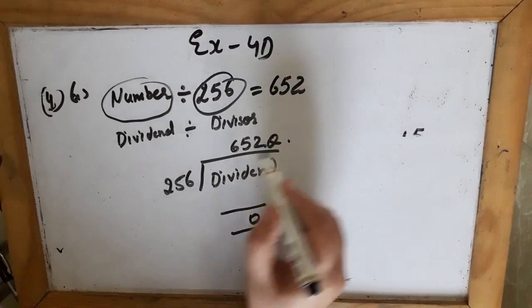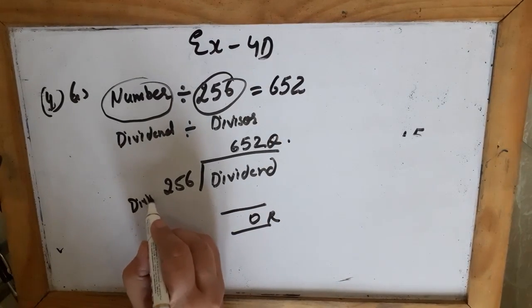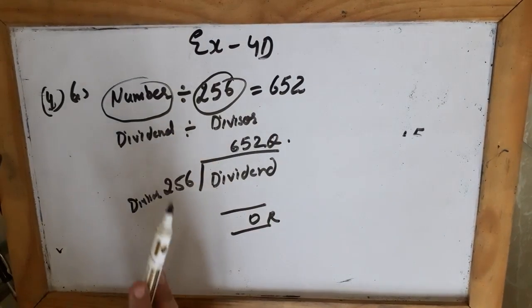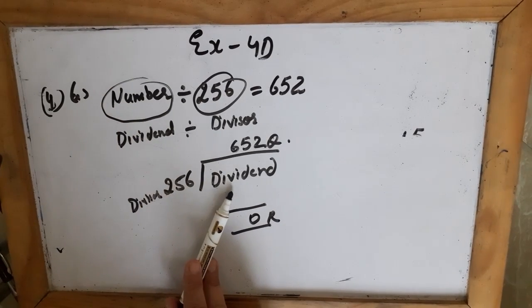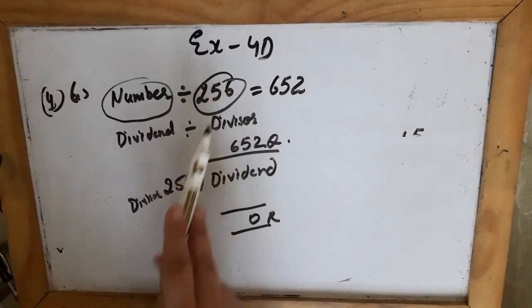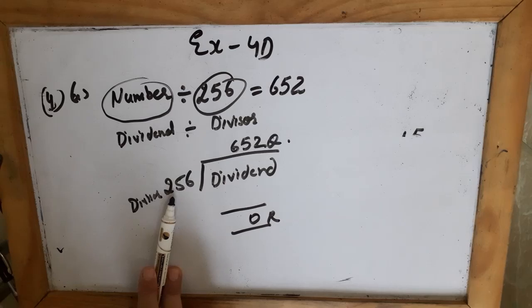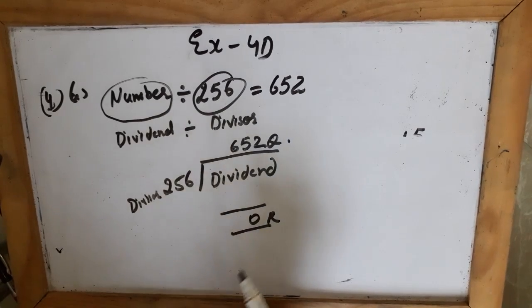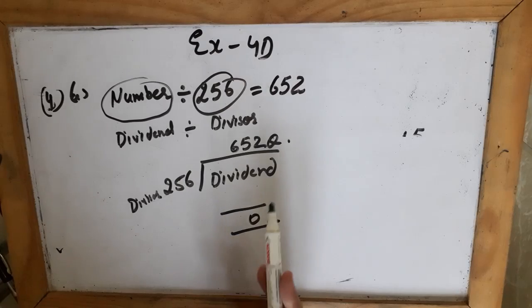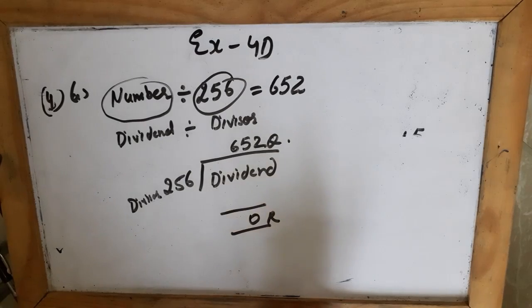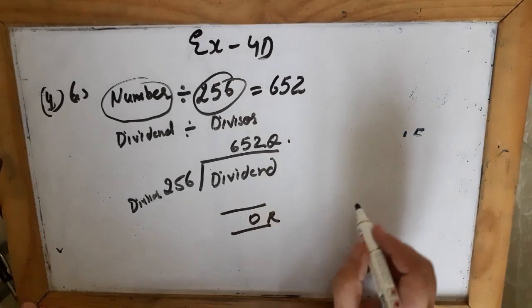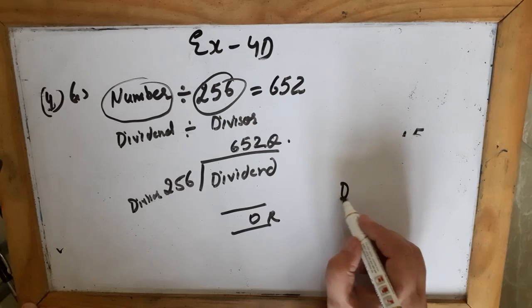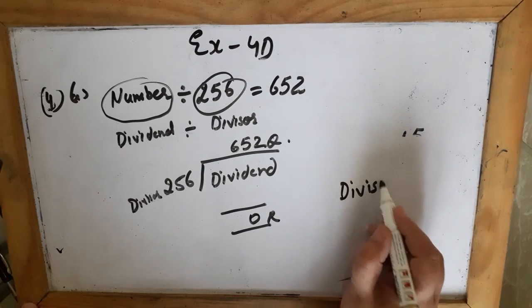So this is quotient, this is divisor. According to the question, they are asking you to find the number. That means I have to find the dividend, and the divisor is 256, and 652 is the quotient. Now in your previous class you must have read about the division algorithm.